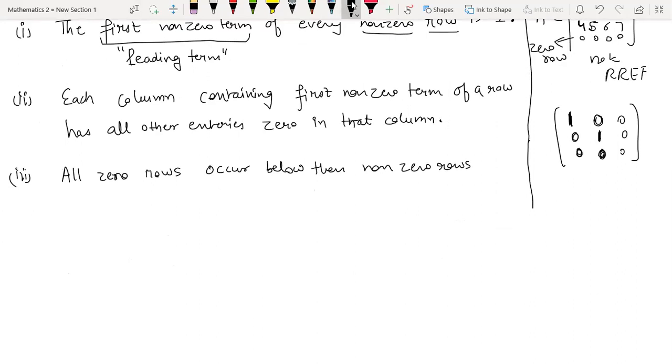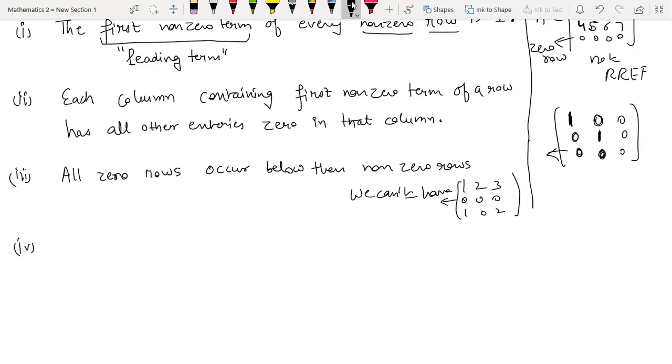So if you have a matrix in which some particular row is all 0, like in this example the third row having all zeros, then this should always appear below the non-zero rows. We cannot have something like 1 2 3, 0 0 0, 1 0 2. This cannot happen. The zero row should always appear below the non-zero rows. So this is the third condition.